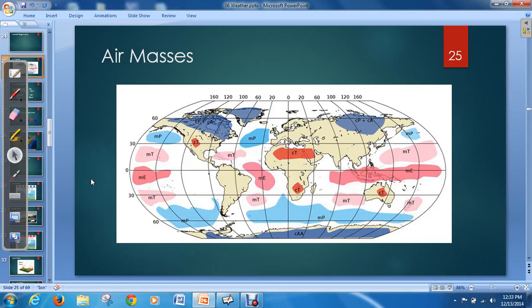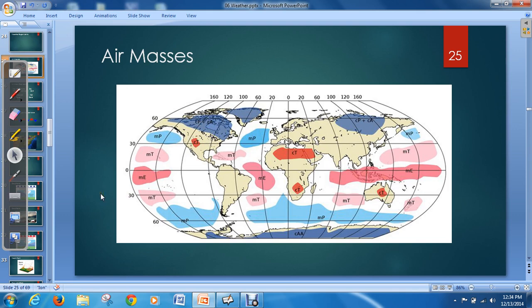Hart, and in this podcast, I want to go over the next part of the weather chapter, which is air masses and fronts. Okay, and we'll start with air masses. An air mass is just a large grouping of air, usually in the upper troposphere or lower stratosphere. Okay, and it can spread across many miles of area on the Earth. So you can kind of see by these different colored regions on this map where the air masses would be, and you can see they're quite large, spreading over many, many miles.